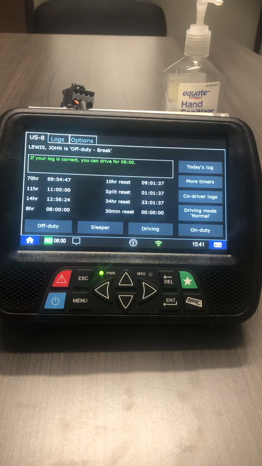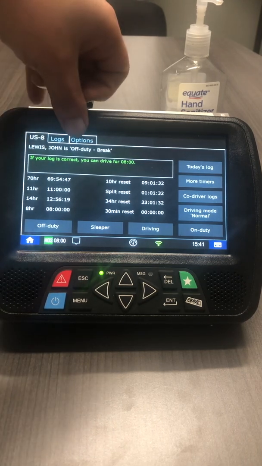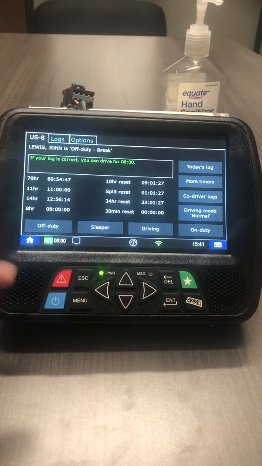When you log in, you will log into the US 8 page. It will have your name. Your status will be off-duty. Here's a breakdown of the US 8 page.